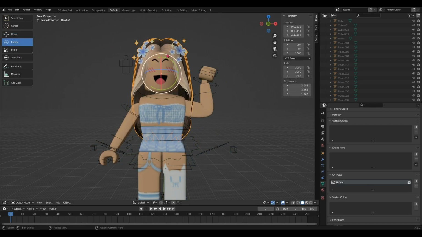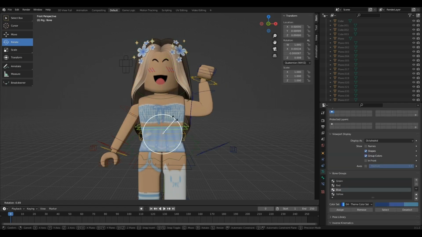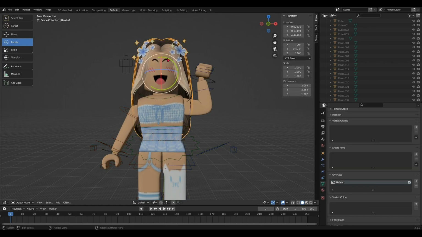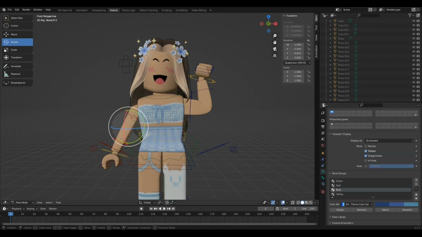I'm going to rotate the hair like this now. This thing is something like this. That and this, I'm just going to put a hand on the waist for this hand. So yeah.